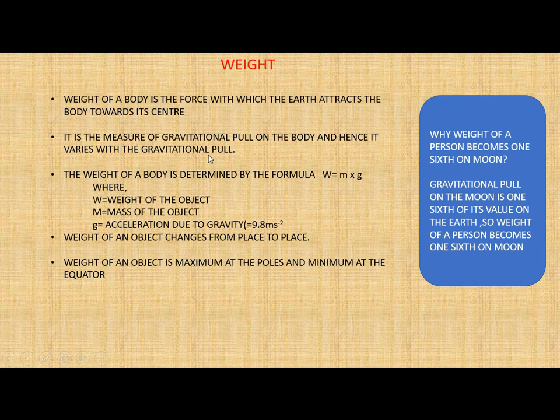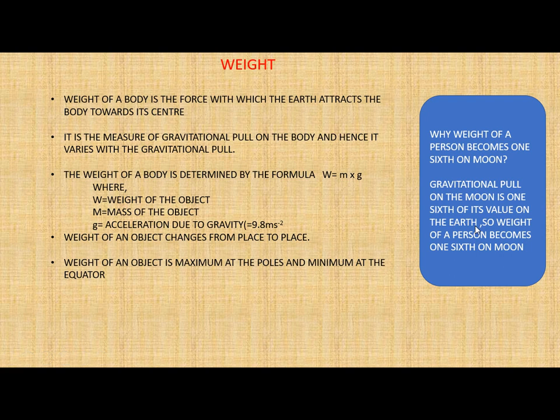You must have studied in geography that gravitational pull varies from place to place. Like the gravitational pull on the equator or on the poles, they all are different. And you must have studied that on the moon the gravitational pull is 1/6 of what we have on earth. That is why here you have a question: why does the weight of a person become 1/6 on the moon? This is because the gravitational pull on the moon is 1/6 of its value on the earth.